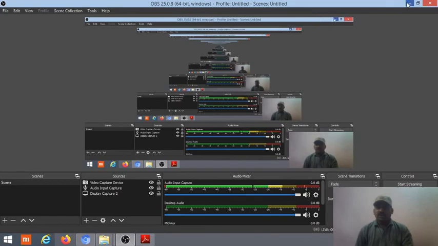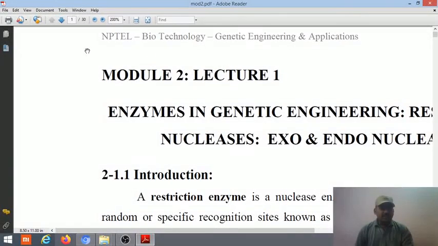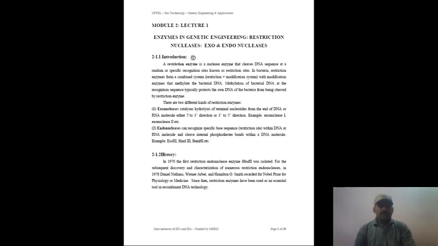Today we are going to discuss genetic engineering. In genetic engineering, the first thing is what genetic engineering is and why we proceed with it. Genetic engineering is the direct alteration of a gene, and this direct alteration results in modification or manipulation of the phenotype of an organism.